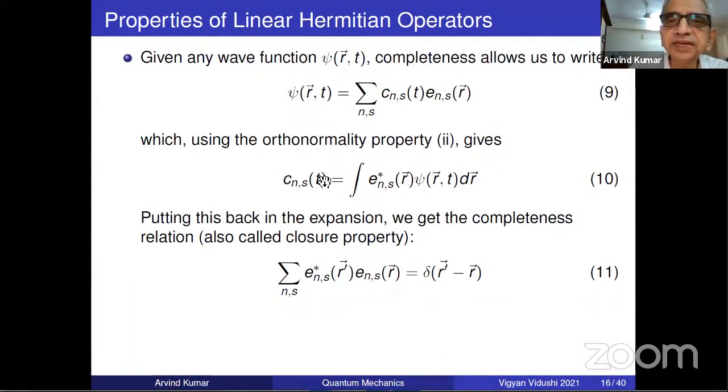I put this expression here. I am reading out orally; I have not written on the slide. Psi of R T is equal to the sum over N of E N of R times the integral of E N star of R psi of R T d cube R. Then in the integral inside, can I take E N of R? Yes or no?